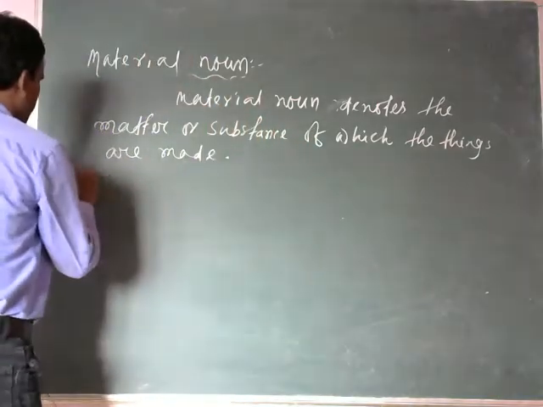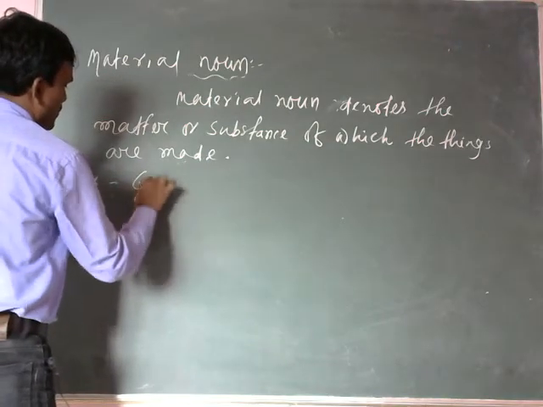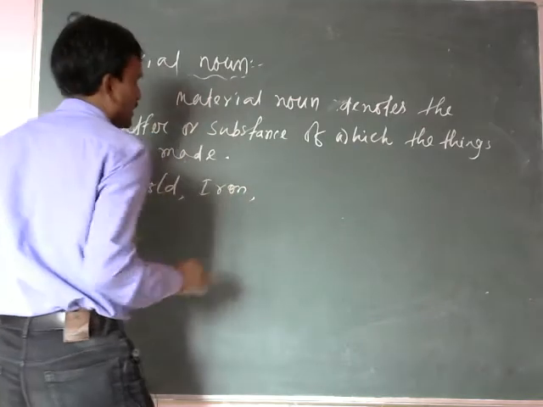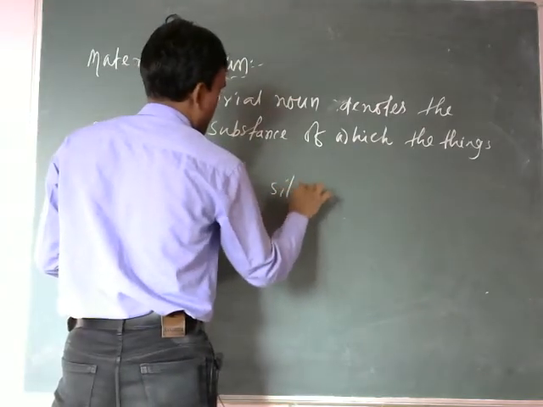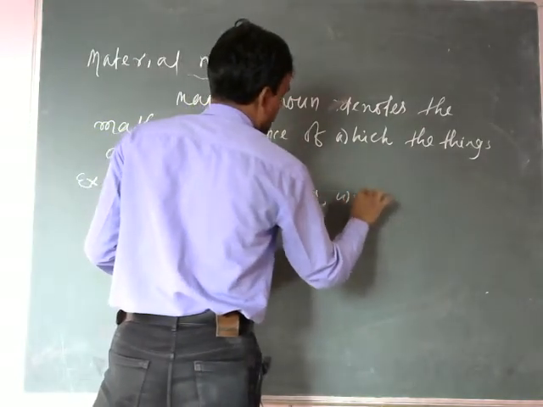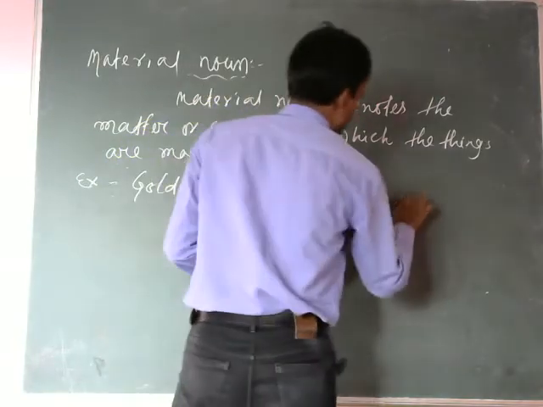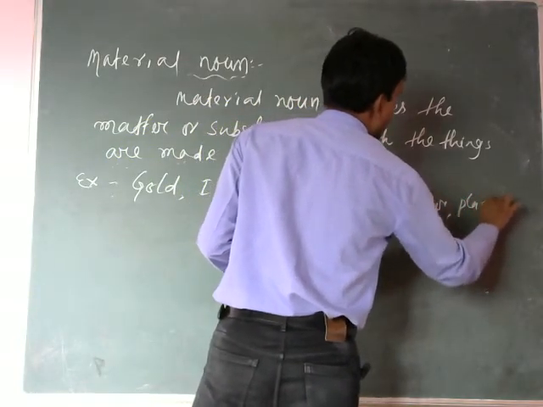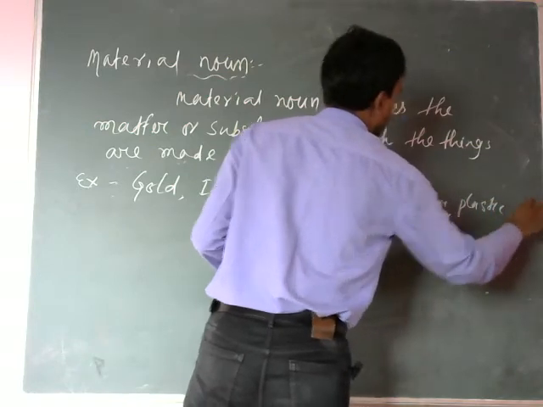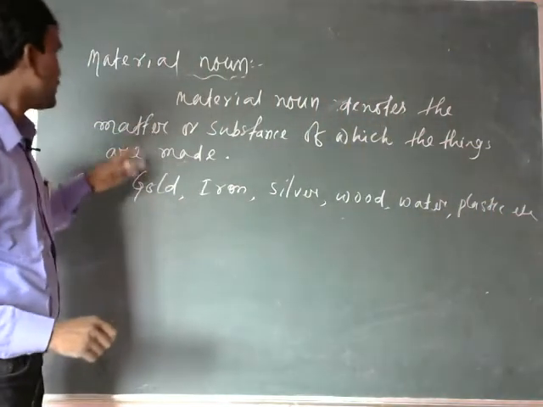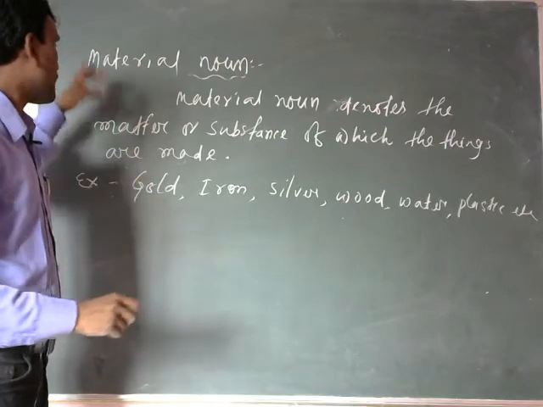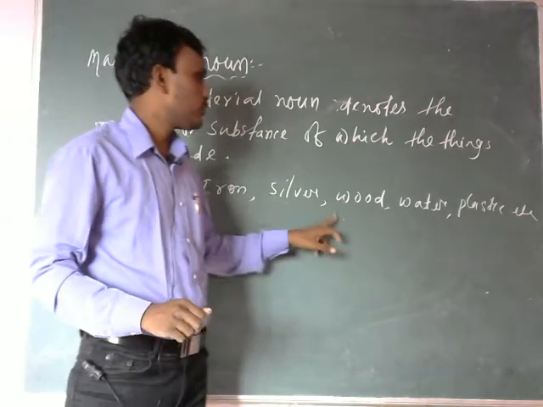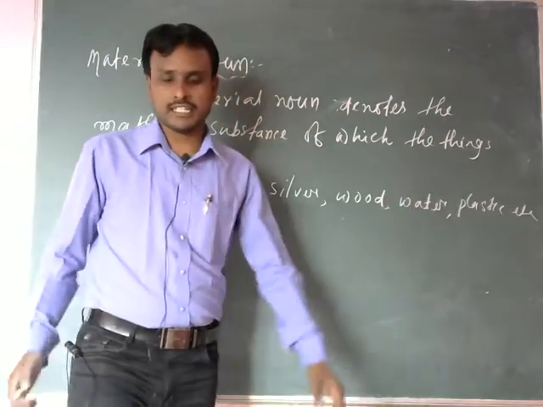For example, gold, iron, silver, wood, water, plastic, etc. So, material noun, the example of matters or substance like gold, iron, silver, wood, water, plastic, etc.